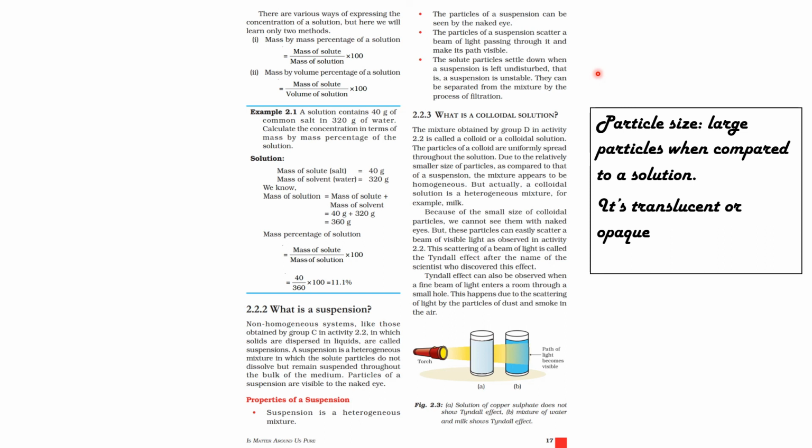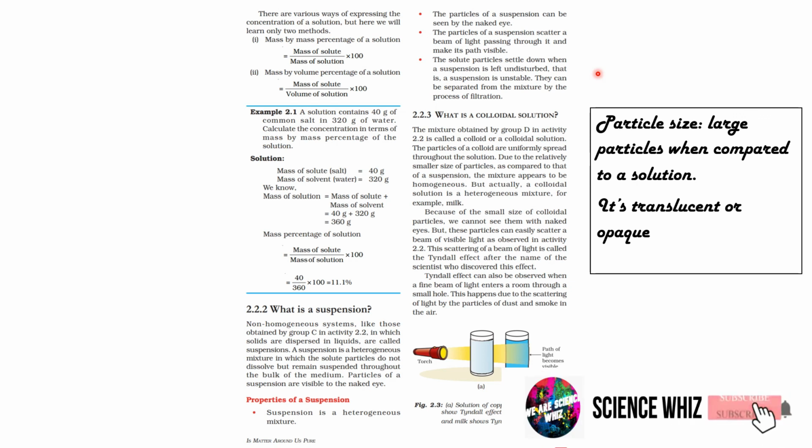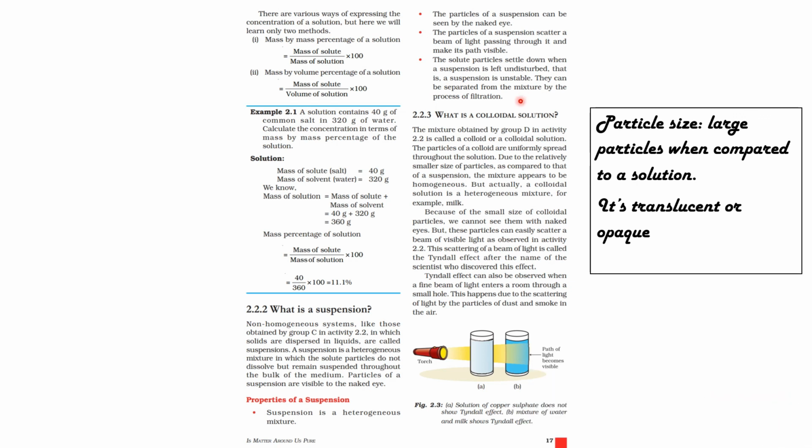Next is about what is meant by colloidal solution. Colloids are heterogeneous but they appear like a homogeneous mixture. For example, milk. The mixture obtained by group D in activity 2.2 is called a colloid or colloidal solution.